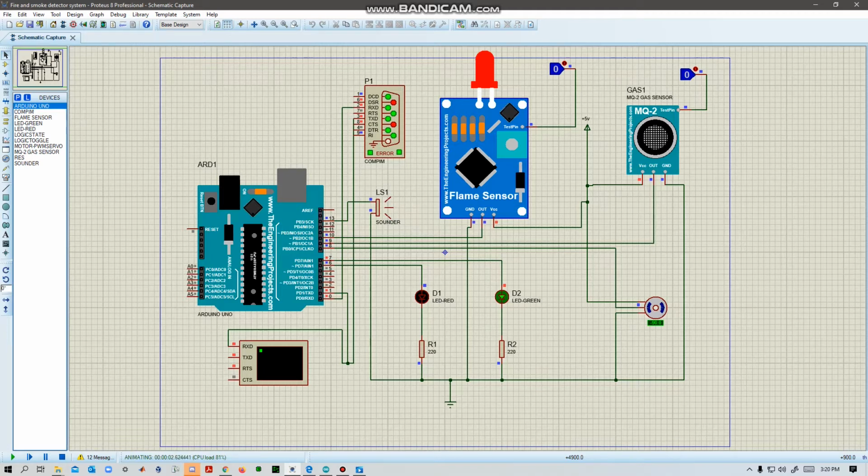Our project is a fire and smoke detector system. In Proteus we have used an Arduino Uno, a virtual terminal and COM physical interface module, a flame sensor and a gas sensor, two LED lights with two resistors, and a servo motor. In the figure we can see that both the flame sensor and gas sensor are turned to 0. So let's run it and see what happens.